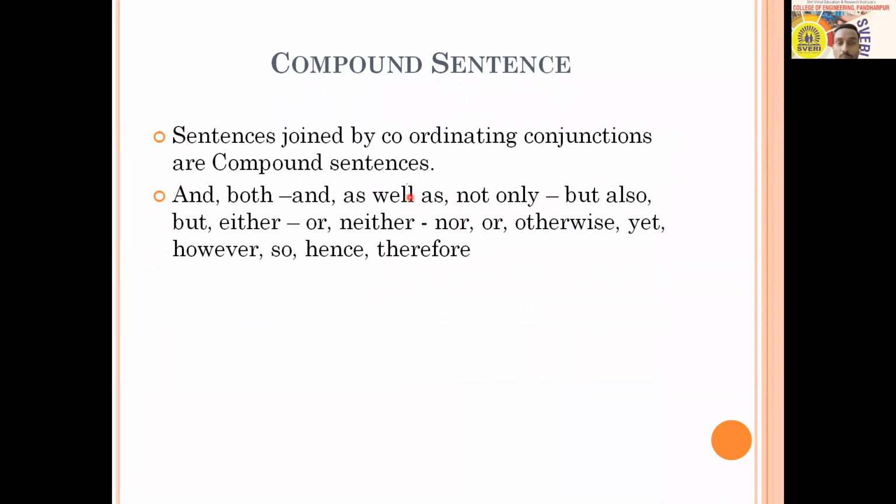Here are some of the coordinating conjunctions you can use to make compound sentences: and, both and, as well as, not only but also, but, either or, neither nor, or, otherwise, however, so, hence, therefore. And you can think of other conjunctions also, and how you can make a compound sentence.